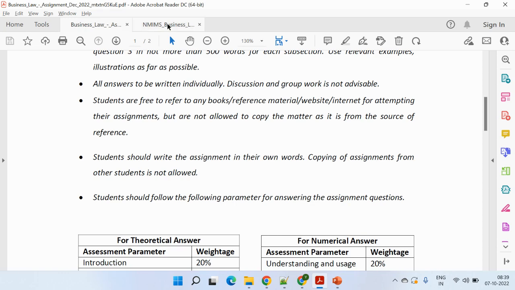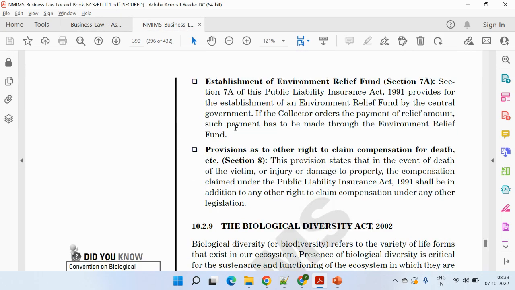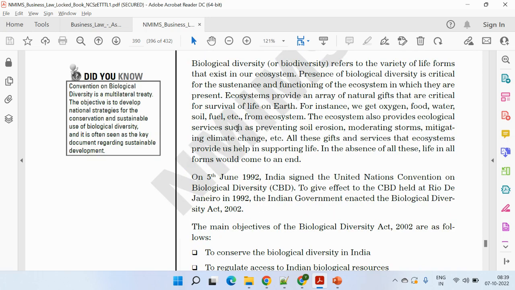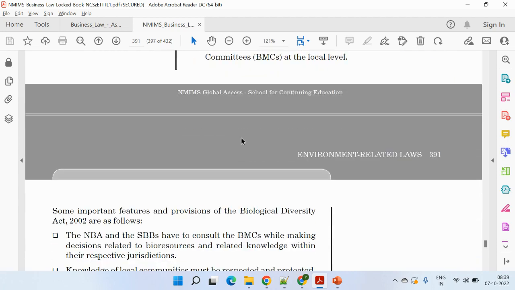So let's see the page numbers to refer. Going to the book, going to page number 390. So it's the Biological Diversity Act. Firstly, you just need to give a brief reference: what is the Biological Diversity Act? What it refers to: certain life forms, certain ecosystem parts. It talks more about the day-to-day environmental factors and issues. Maybe it's related to water, or air, or soil pollution, or climatic changes. So how can we conserve them? That is all covered in the Biological Diversity Act.